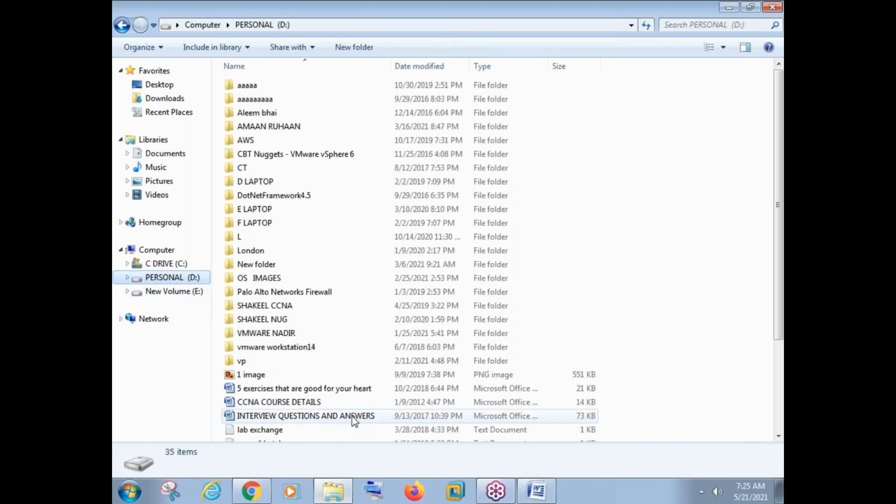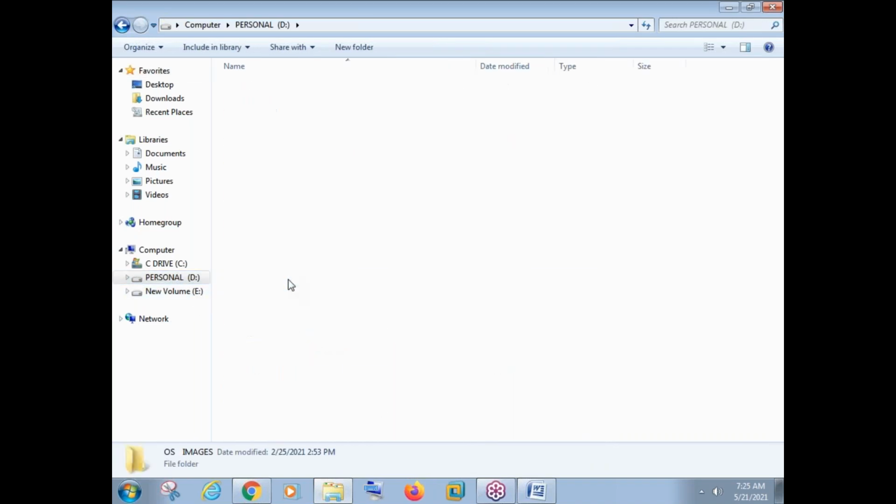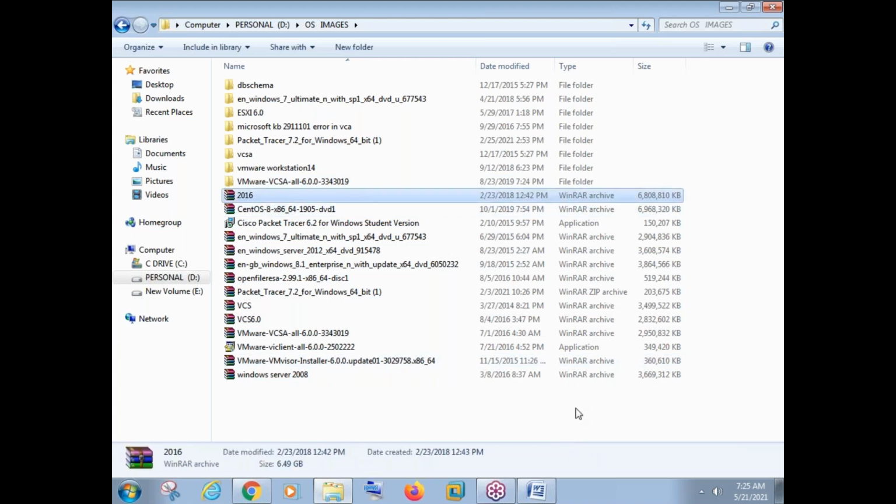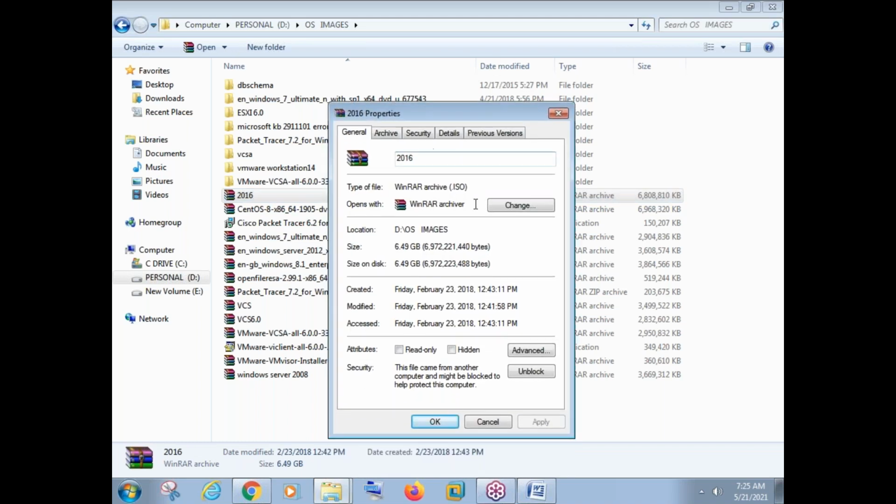If I go to this D drive, we have this OS images folder, and see, I have this many OS images. Some are for Linux, some are for Windows, some are for VMware. I have many images here. Can you see Windows Server 2016 here? This is your ISO image. If I go to the properties of this file, can you see here ISO? What is inside this file? Inside this file, we have the operating system.